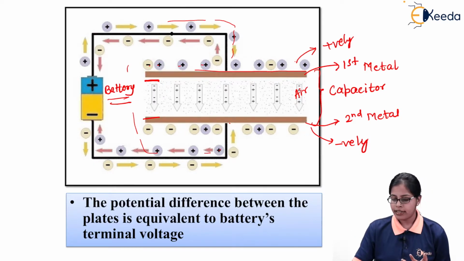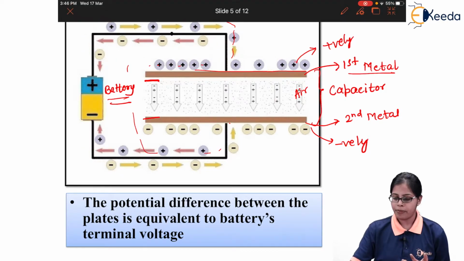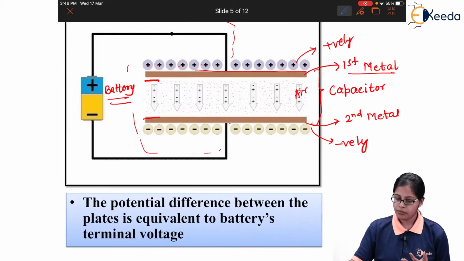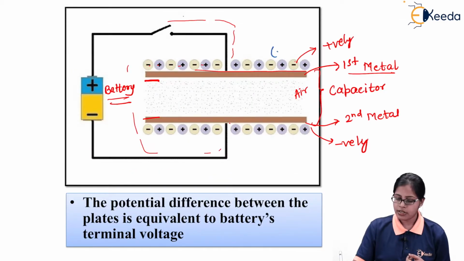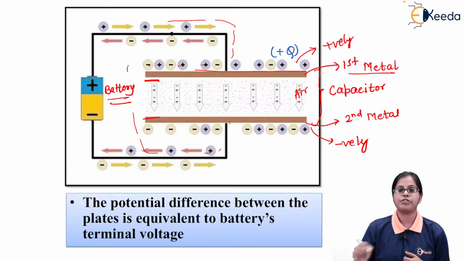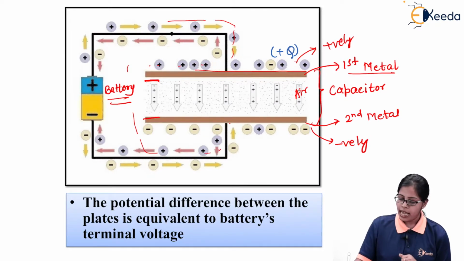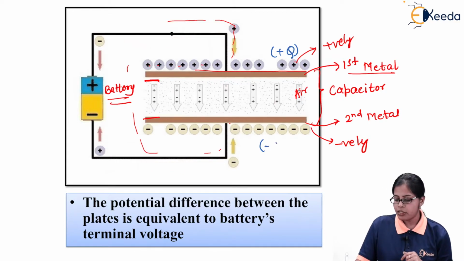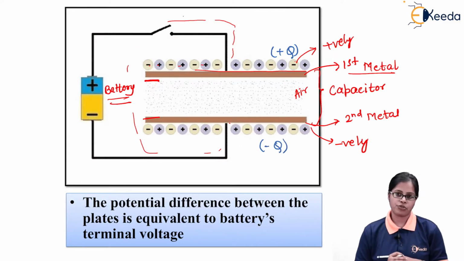As I said, this first plate has positive charge, so it has the presence of plus q charge, and ultimately after all the transfer gets over, this plate is going to have minus q charge.